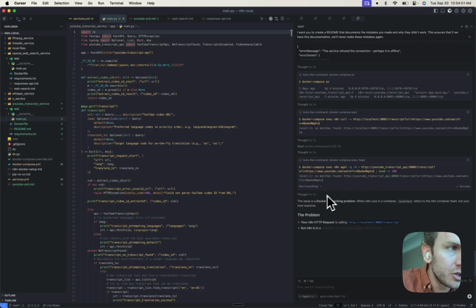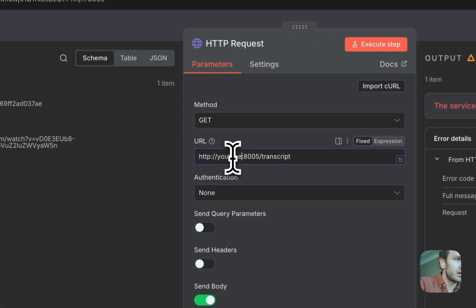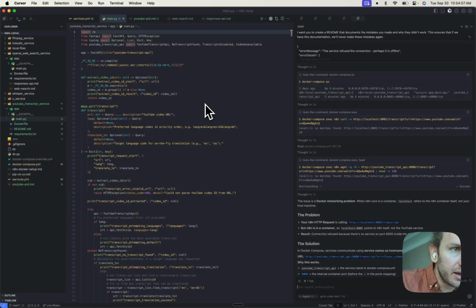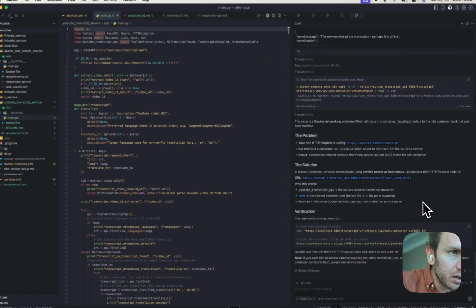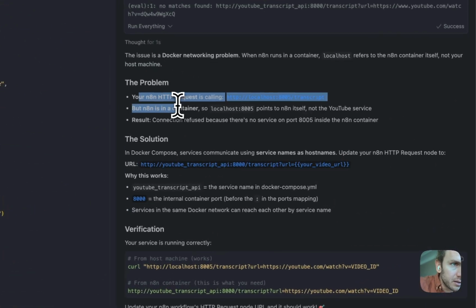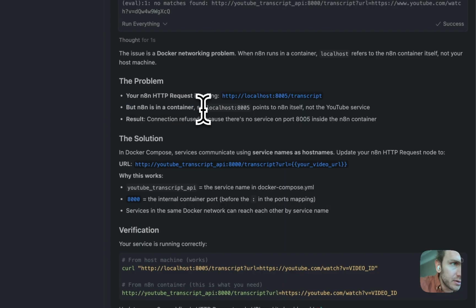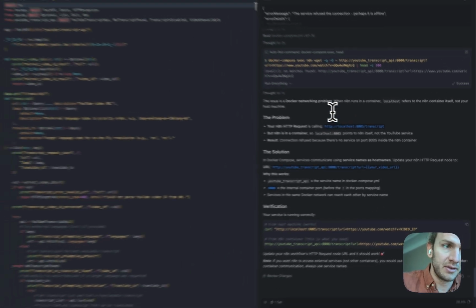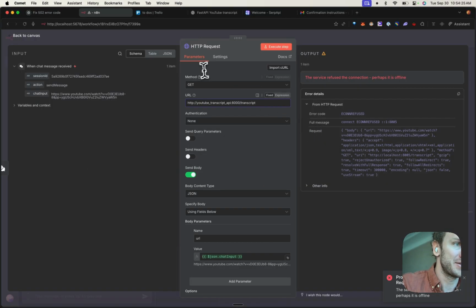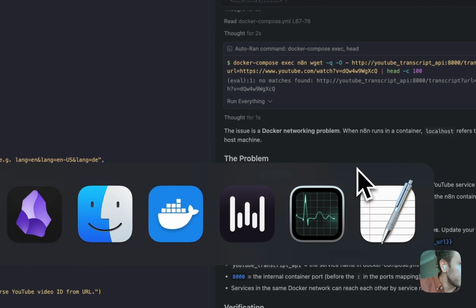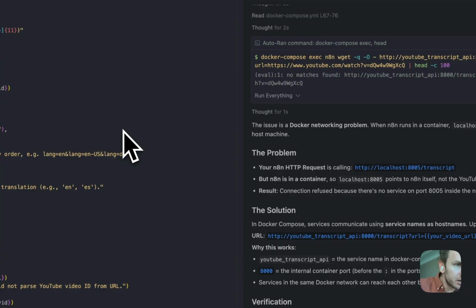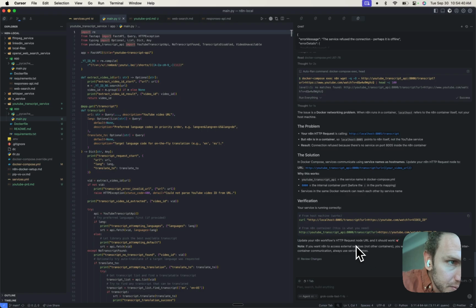I put the URL. It's YouTube underscore transcript API. That's right. I think that's it. And I guess it's 8,000. Cool. This is super useful. I mean, you can pause this and read through this. It's just like fundamentals of Docker right here. Is it 8,005? Wait, hold up. Is my stuff running? Okay. YouTube underscore transcript API.